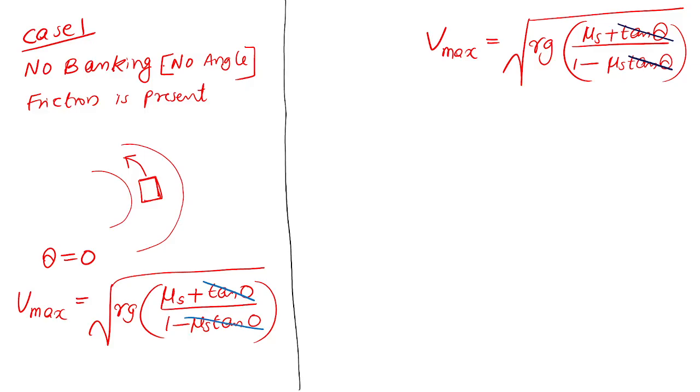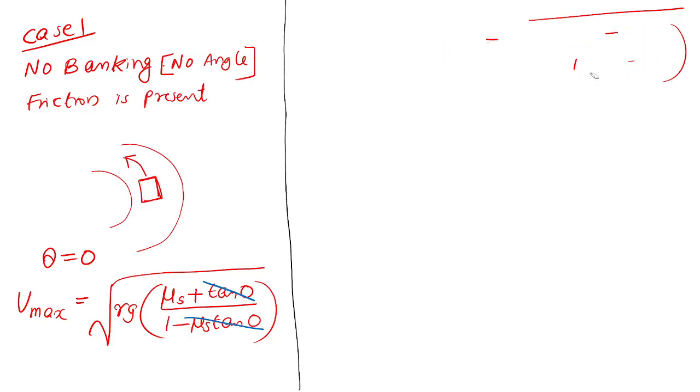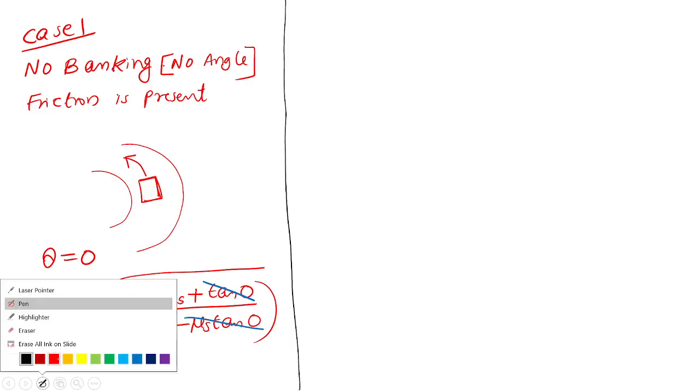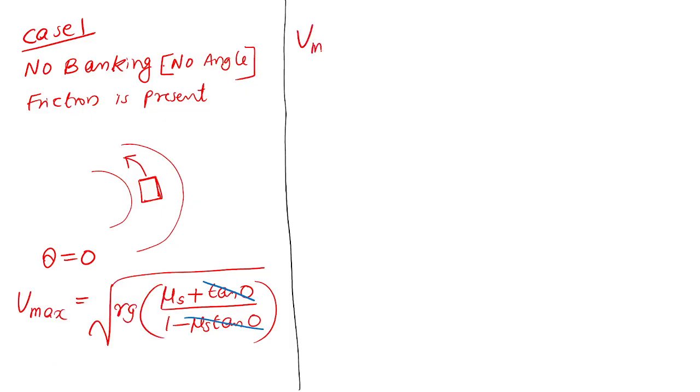Let me complete it. After that, you can ask me a doubt. There are problems based on the cases. There are two cases. So Vmax is equal to root of Rg into this tan theta. This term cancels. This term also cancels. Only mu s by 1 is remaining. Mu s plus, okay, I will show that step so that you should not have any doubt. Mu s plus 0 divided by 1 minus 0. Tan 0 is 0, that is the reason.